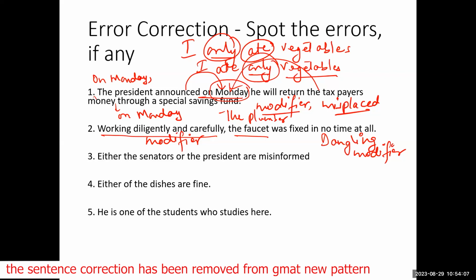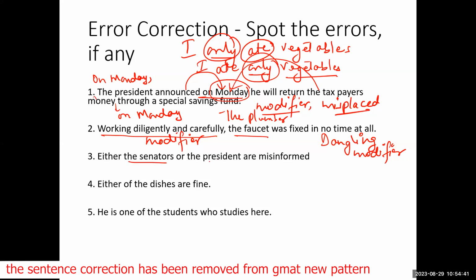Then if you look at number 3, it says, "Either the senators or the president are misinformed." Do you think it's right? Should it be is instead of are, because in this situation we consider the phrase after the or. The president is in the singular form. So this is subject verb agreement. Yeah, it's a subject verb agreement.